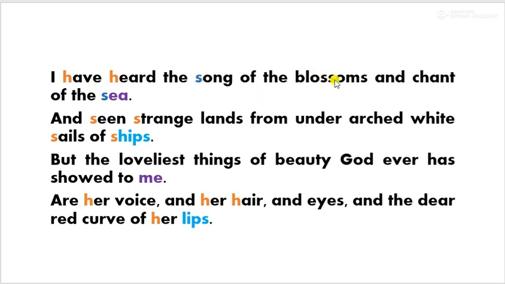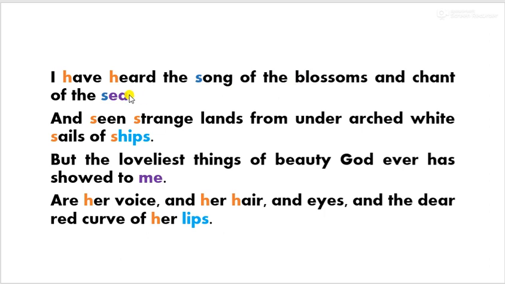And once again, the technique of personification has been used. These blossoms have been personified, because only humans can sing. Blossoms, these flowers cannot sing. Still he says that he has heard these blossoms, these flowers singing. And chant of the sea, once again chant here means song, song of the sea.